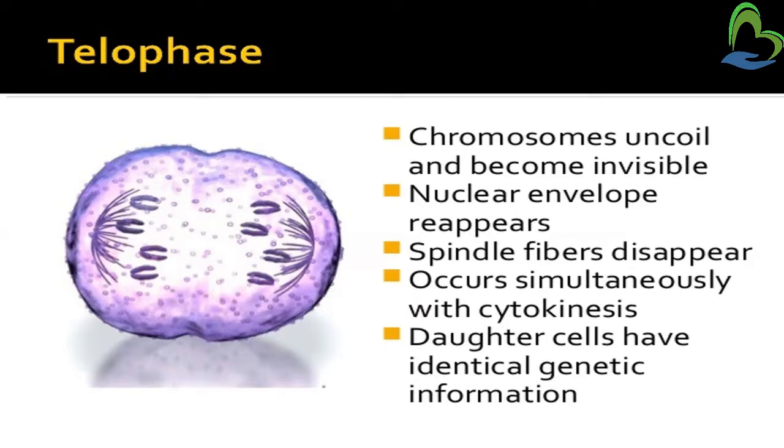This occurs simultaneously with cytokinesis, and daughter cells have identical genetic information. At the end of telophase, cytokinesis starts occurring, and one cell is divided into two daughter cells, and each cell contains DNA information.